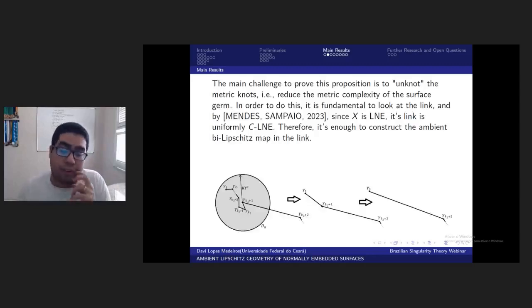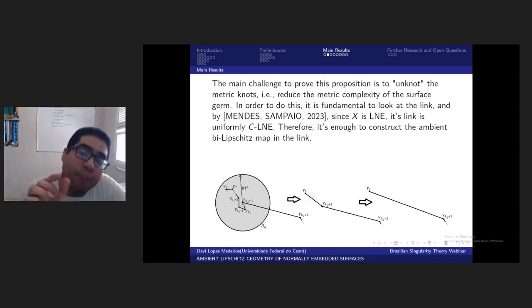And here is a picture illustrating how we can deform these guys. Here you can see a LNE surface, whose link is an unknotted link, but from a metric point of view it still has some knots. Here you can see a knot between gamma K2 minus 2 and gamma K2 plus 1.